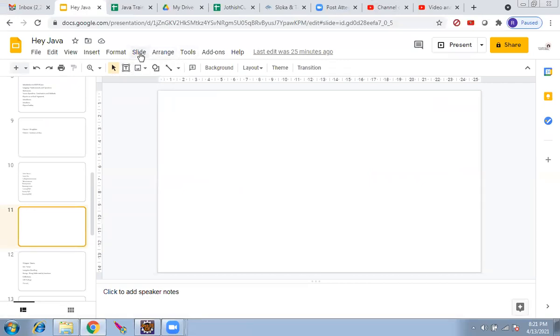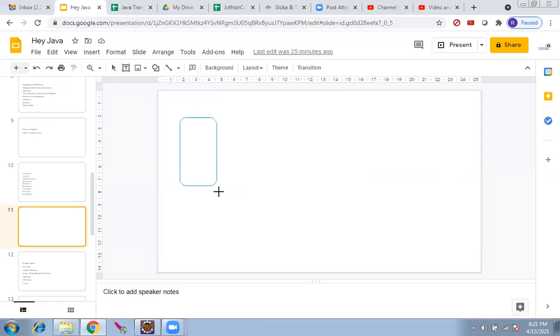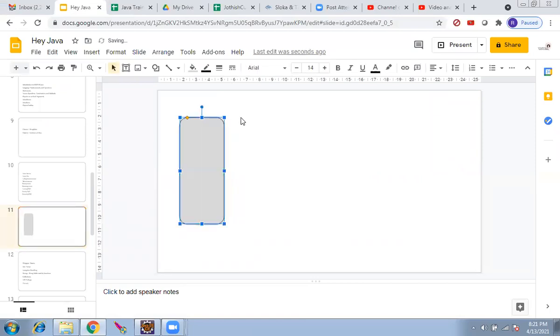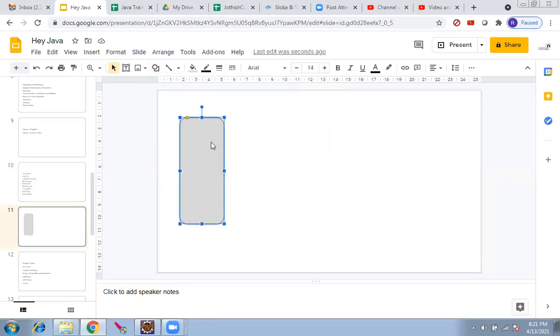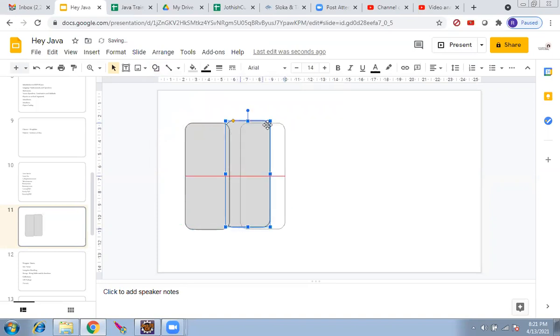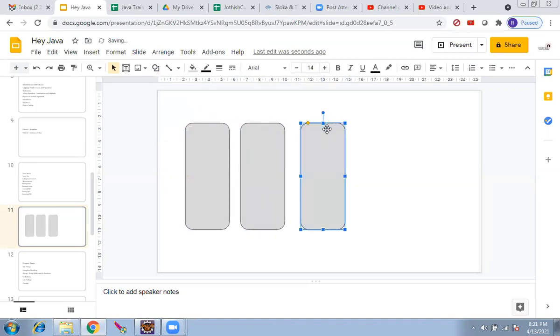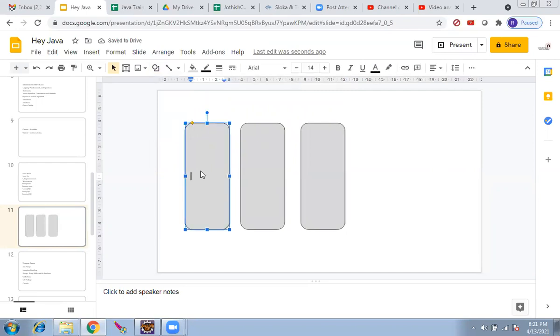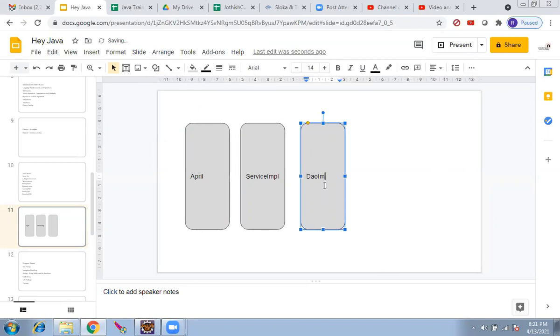You can see my screen, right? I switched to some other window. Just to ensure. So we have the main. This is a main program, and next is service.java, service impl.java, and next is the dao.java. So this is the April program, and this is the service impl Java file, and this is DAO IMPL Java.